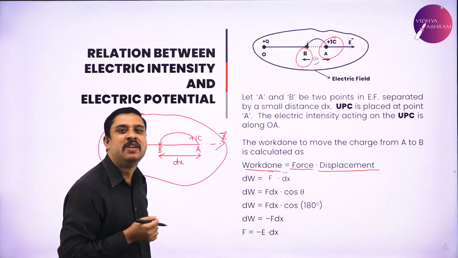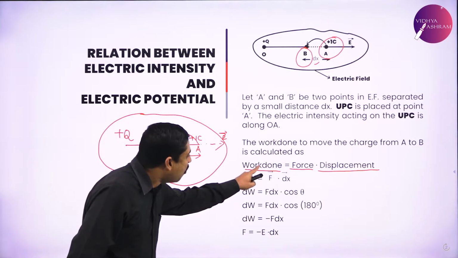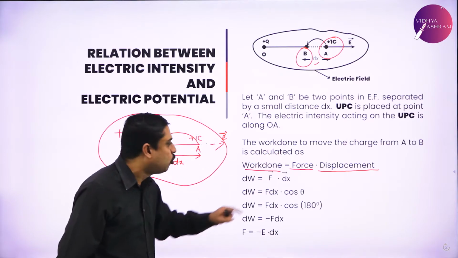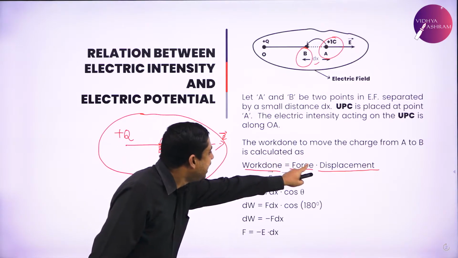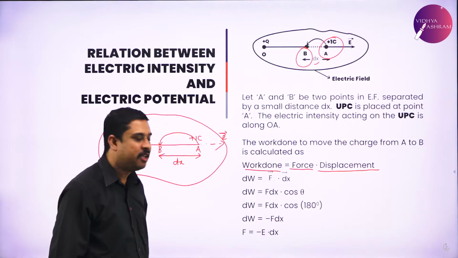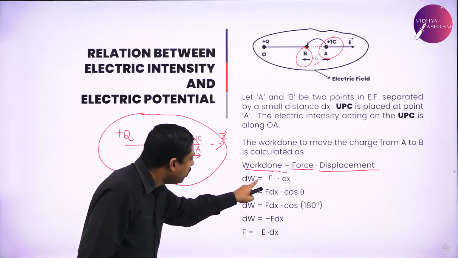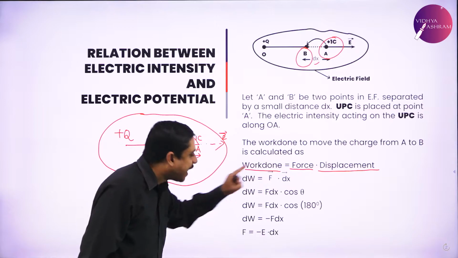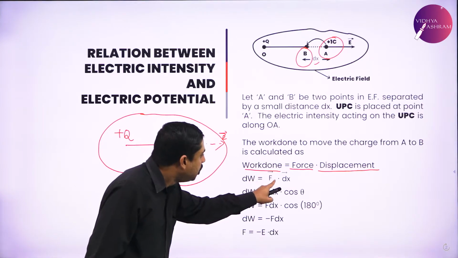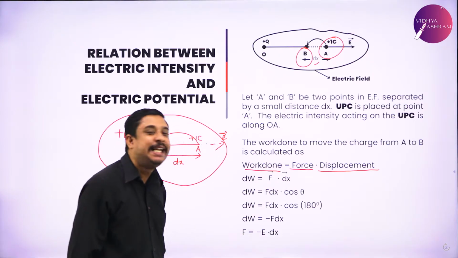I have done all this in the previous derivation. Work done equals force into displacement. So dW equals vector F dot vector dx.